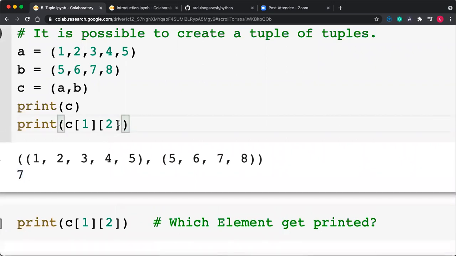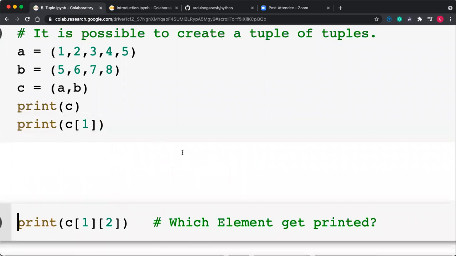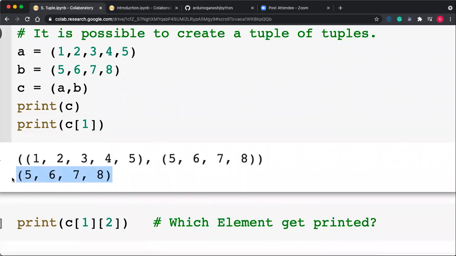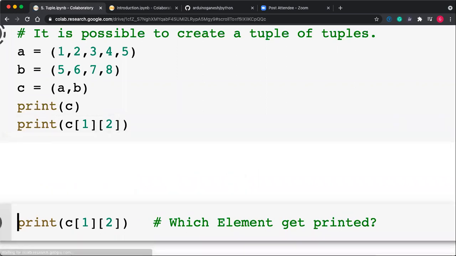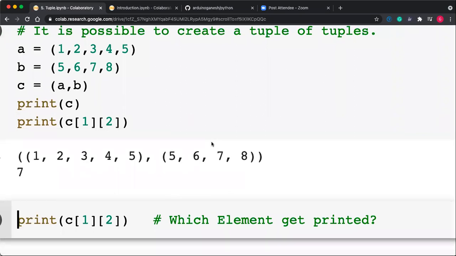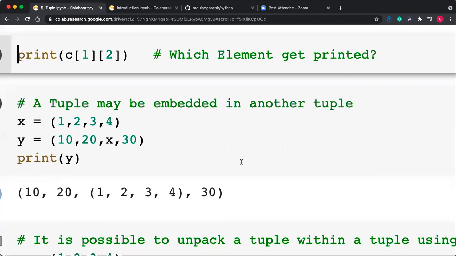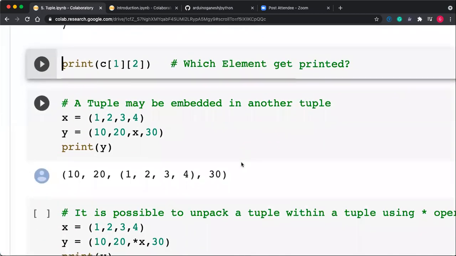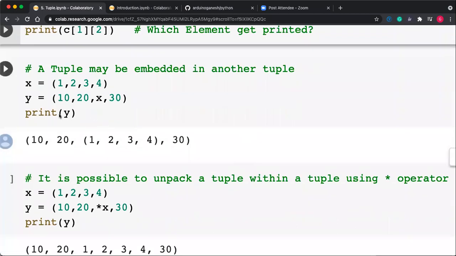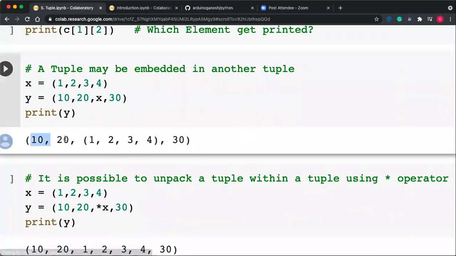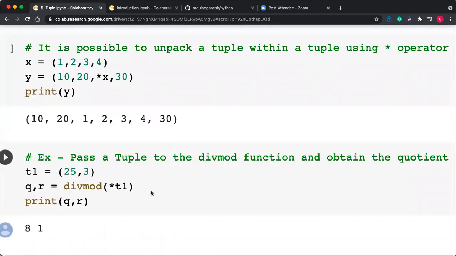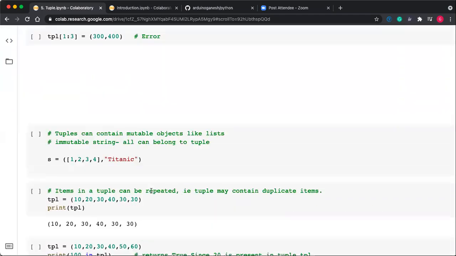If you only print C of 1, what gets printed? It prints the second tuple. But in that second tuple, I want the third item, so C[1][2]. It is very similar to a multi-dimensional array in the C language, and how you access it. A tuple may also be embedded: the first item, second item, and third item, where the third item contains a tuple. Any combination we can do. So this is tuple.